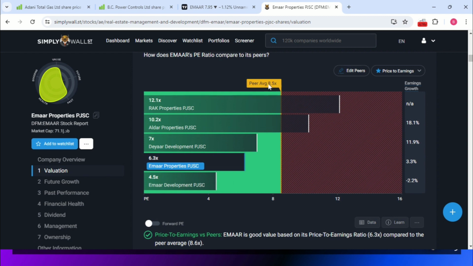So while you are comparing with the sector PE of 8.5, this one at 6.3 is low, it means undervalued. For Rock properties, you can look, it's 12.1 and the industry average is 8.5. It means what? It's overvalued. So MR properties is undervalued and this one is overvalued.